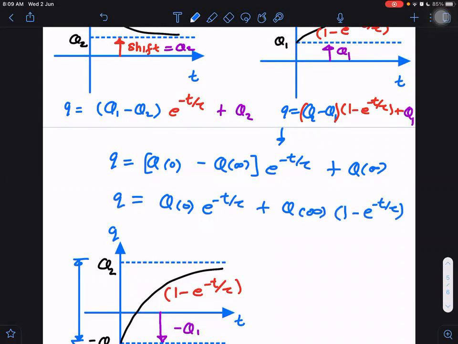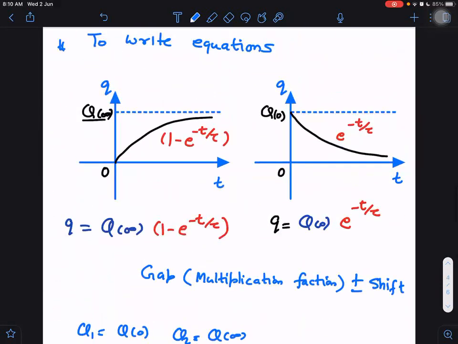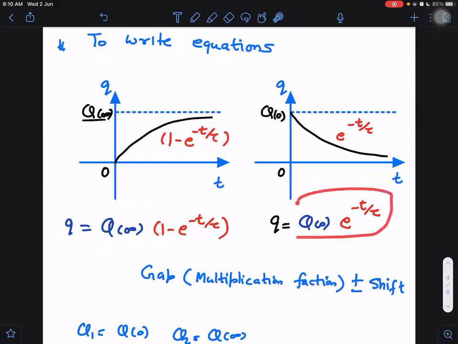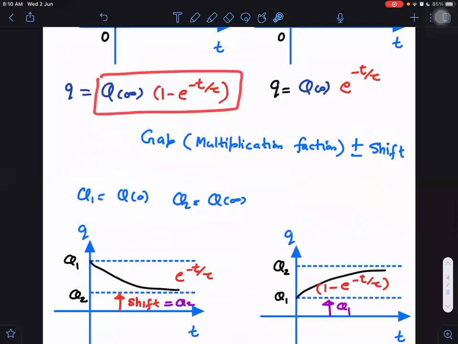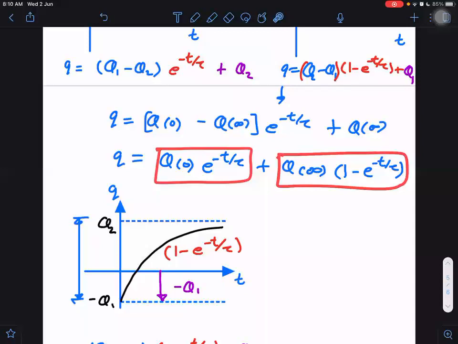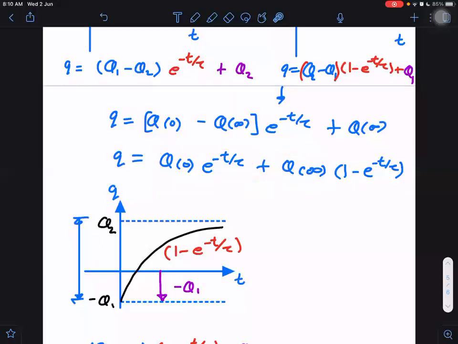Yes, sir. Now come to the first case. What was our equation in this case? Notice what we are getting: superimposition of these two. Q0 into e raised to power minus t by tau, and Q infinity into 1 minus e raised to power minus t by tau. And here, just superimposition of these two. So it is like a case of discharging, and a case of charging. But superimposition of these two will happen when our initial value is not touching the time axis, or the graph is not finally approaching the time axis.